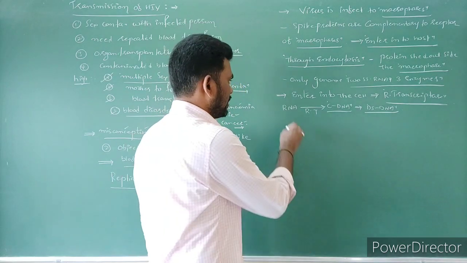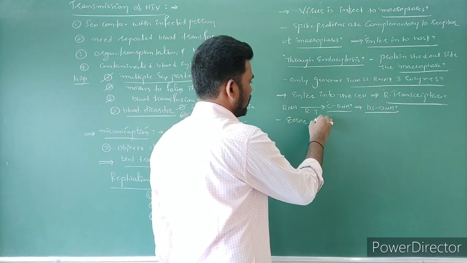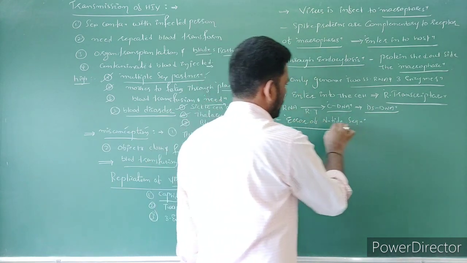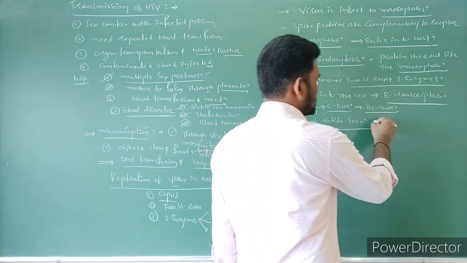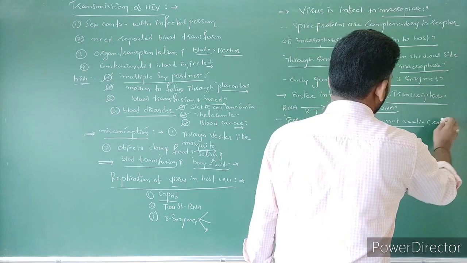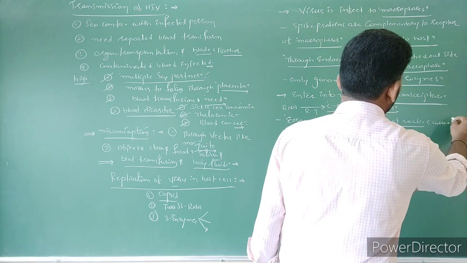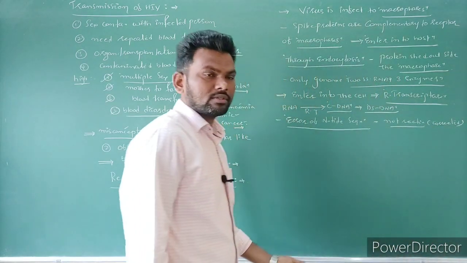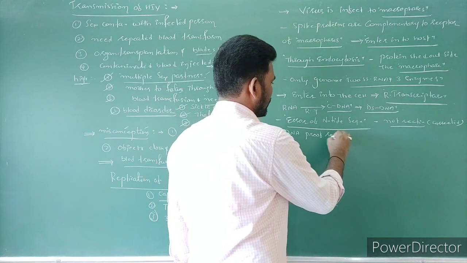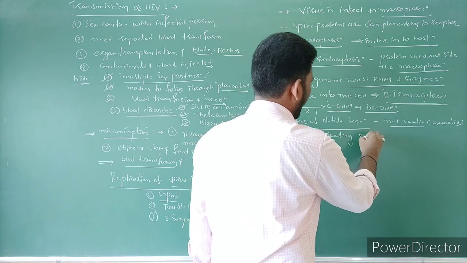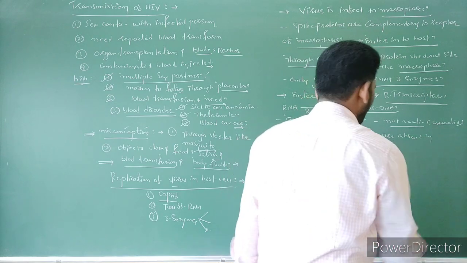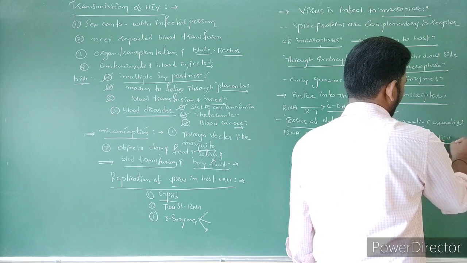During this process, we can notice a number of errors in the nucleotide sequence. These errors are not rectified or corrected. Why? Because DNA proofreading enzymes are absent in this HIV virus, right?